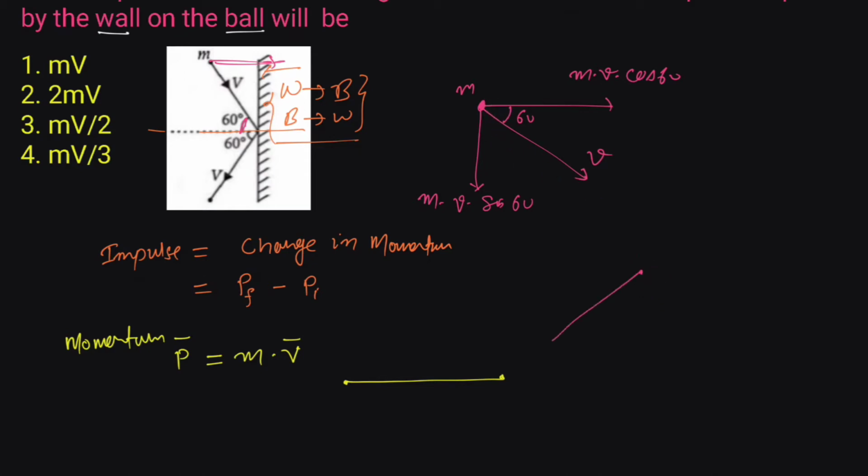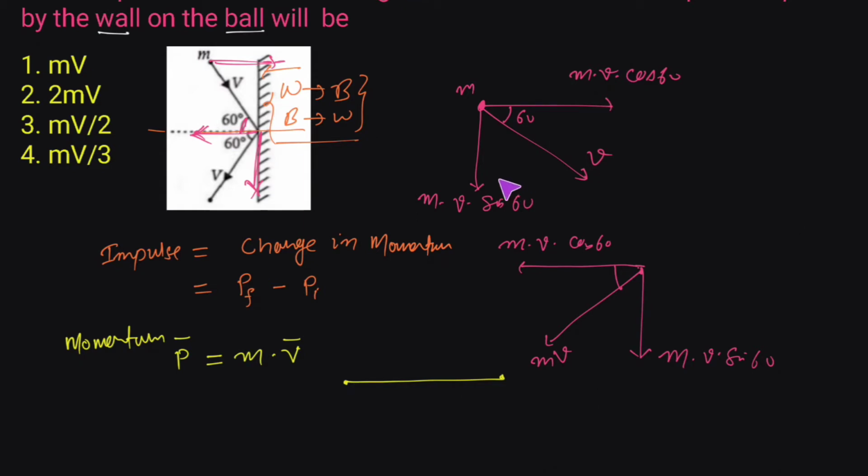After hitting the wall, this is the velocity v. We can still break the momentum into vertical and horizontal components. The mass is m, so this would be m times v. This component is making an angle of 60 degrees, so this will be mv cos 60, and this would be mv sin 60. Just like before, this is one component and this is the other component, so I have simply broken it down here.